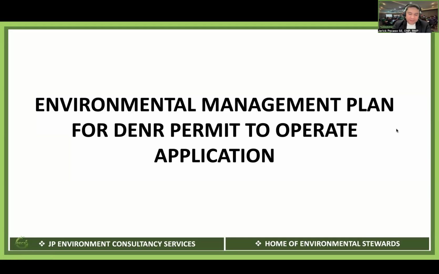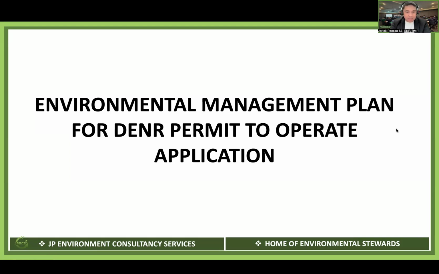Hello, everybody. The Environmental Management Plan, or EMP, is a critical component when applying for a permit to operate of air pollution source installation, like for the generator set. And this is a requirement of DENR Environmental Management Bureau, again, during the application of permit to operate.